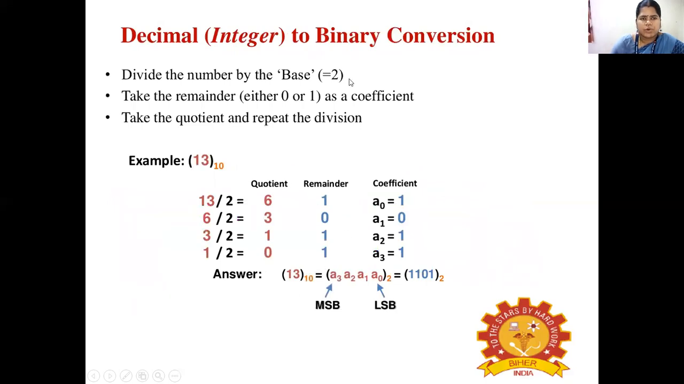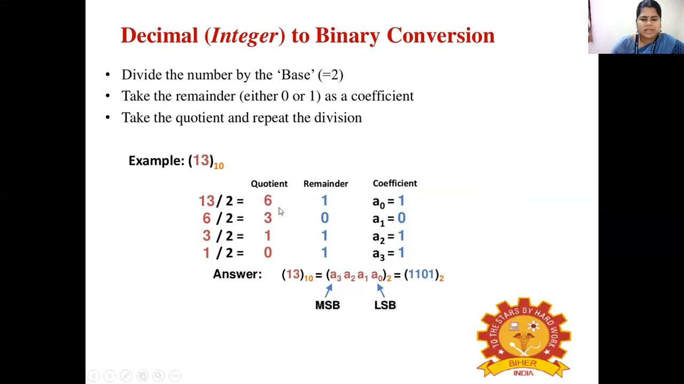Let us see the conversion of a decimal number to a binary number. We have taken an example value, 13 to the base 10. The base indicates that it is a decimal value. This value needs to be converted to a binary value. We know that to convert a decimal value to binary, the integer part we need to divide by 2, and in case of a fraction part, we need to multiply by 2. Here this is an integer, so we are dividing by 2.